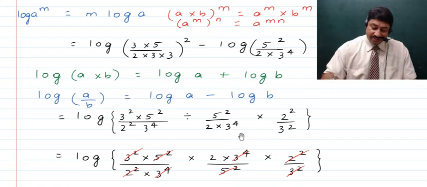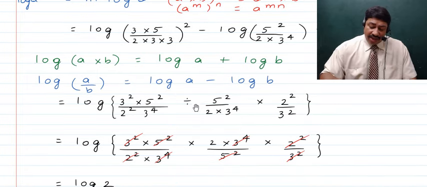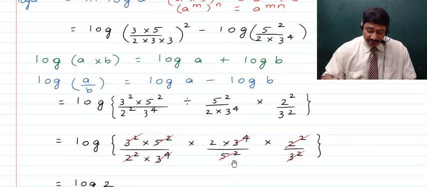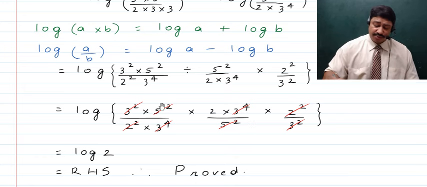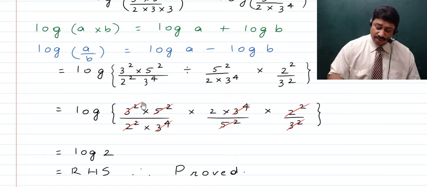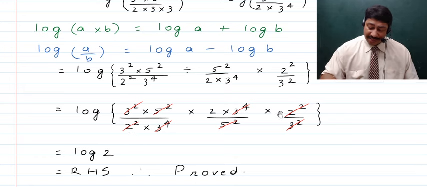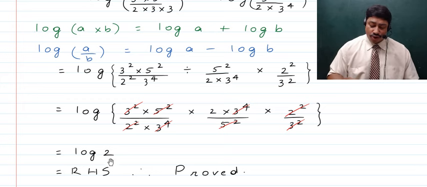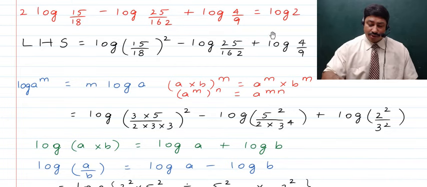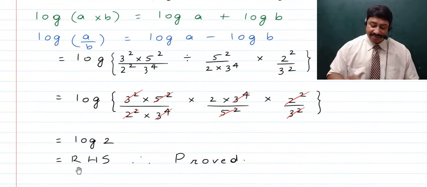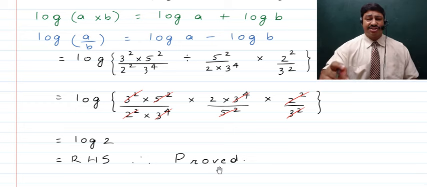Now further children, next what we do is we will now change the division sign to multiplication sign, and we'll write the fraction which is after it to be the reciprocal of what it was. So that will become 2 into 3 raised to the power 4 divided by 5 square. Now here next what will happen is common factors will get cancelled. 5 square will get cancelled with 5 square, 3 square will get cancelled with 3 square, 2 square will get cancelled with 2 square, and 3 raised to the power 4 will get cancelled with 3 raised to the power 4. As such, we'll just be left with 2, and that thus becomes log 2. And children, in the right hand side you are required to bring log 2, and thus this is the same as the right hand side, and thus this stands to be proved.